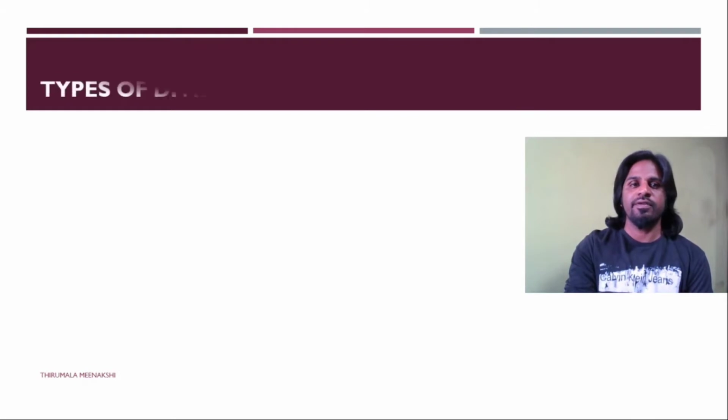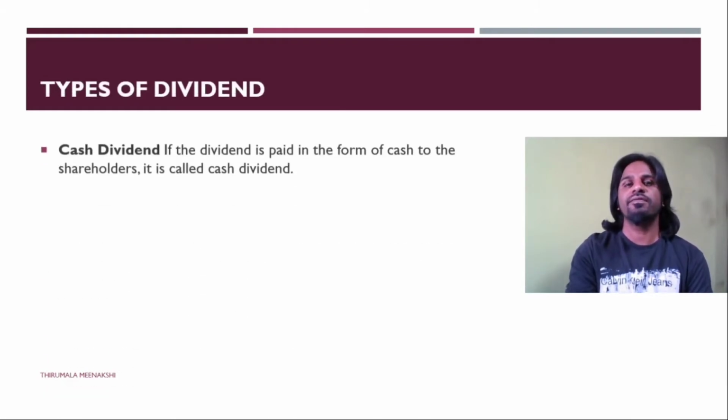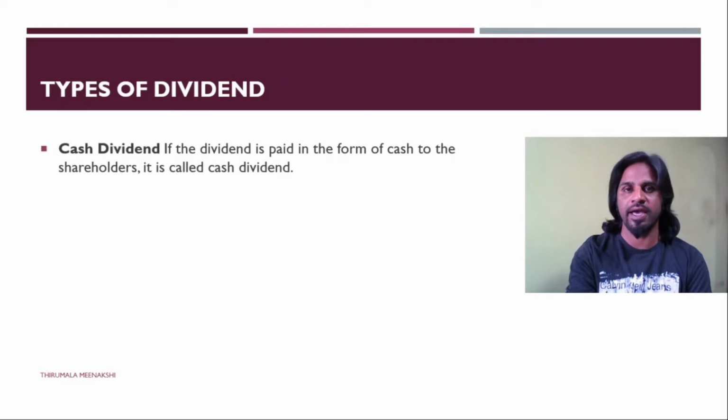So, the types of dividend. If the company has earned a lot of profits and all the profits are in the form of cash, it implies that the company already has a huge amount of liquid cash available. In such a case, the company can distribute its profits in the form of cash, and that distribution of dividend in the form of cash we term as cash dividend, which is good for individuals and companies.